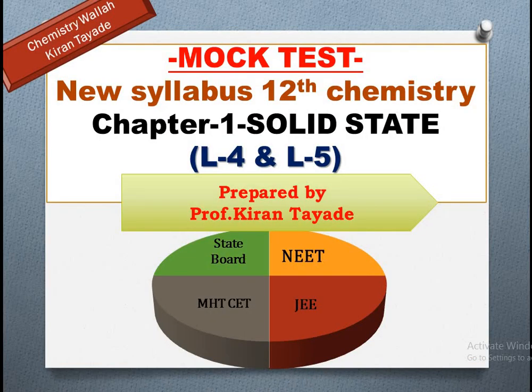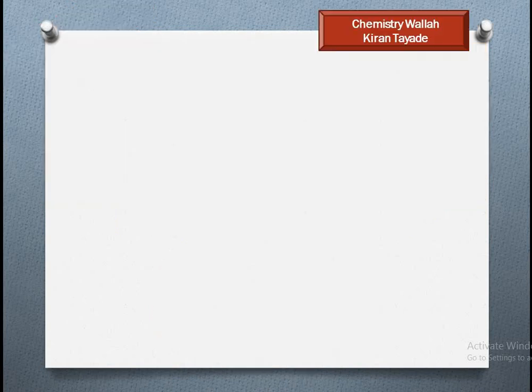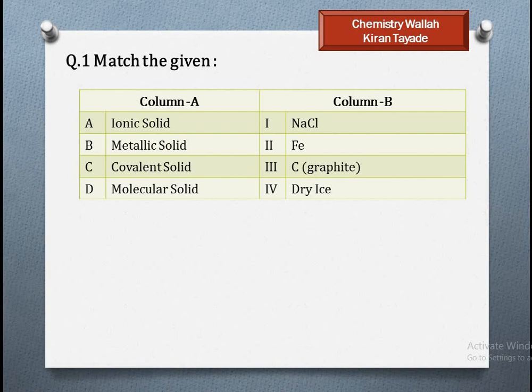Today we take a lecture on the mock test for the solid state chapter, lectures number 4 and 5, and that test is based on State Board, NEET, JEE and MHT CET. So the first question is: match the given Column A and Column B, where column A is matched with column B.